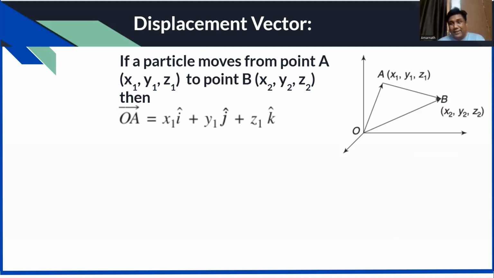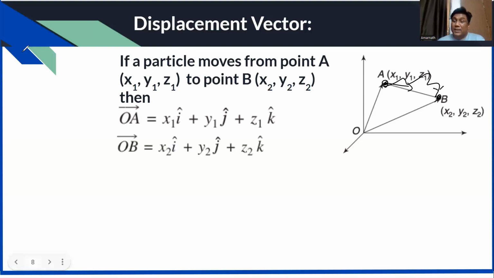Similarly, if the particle goes from A to B, the B point will have another position vector. The particle may go in a straight line or in any zigzag path, but finally it settles at B. So B point also will have a position vector, say OB. OB is x2 i cap plus y2 j cap, plus z2 k cap.